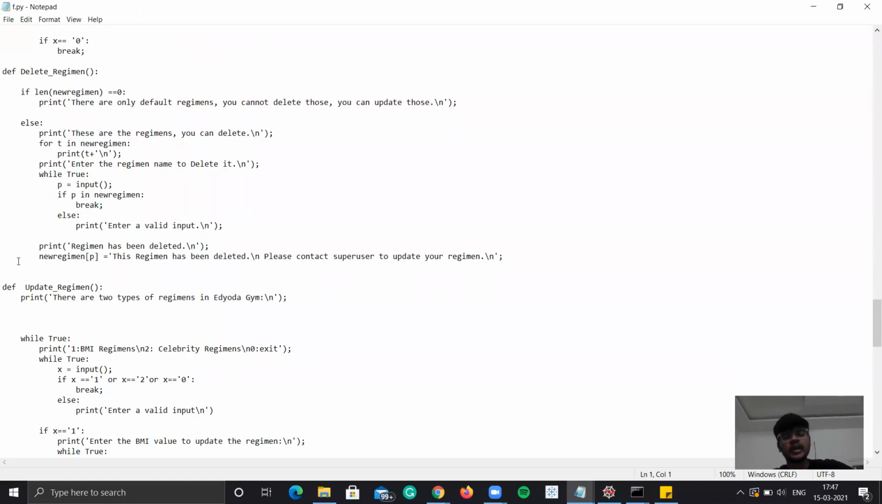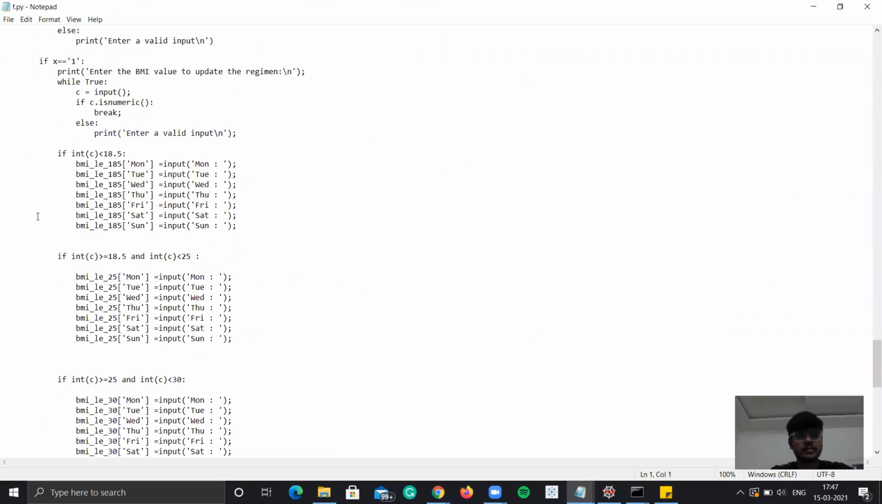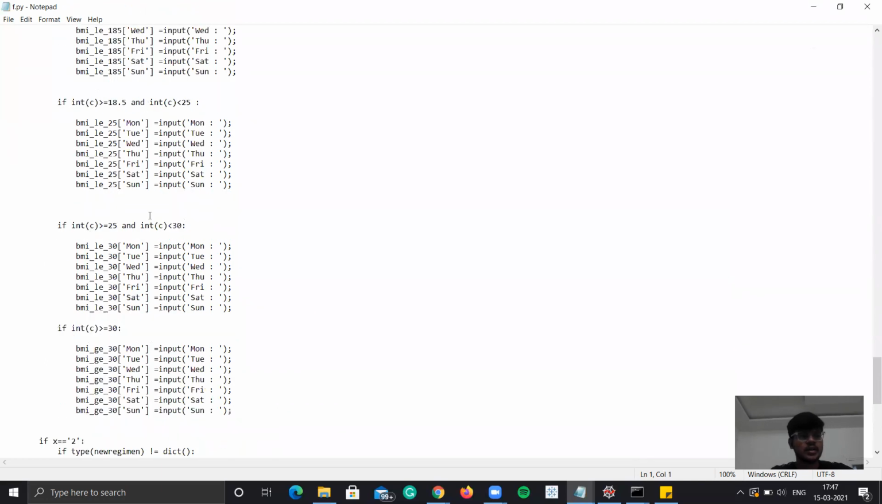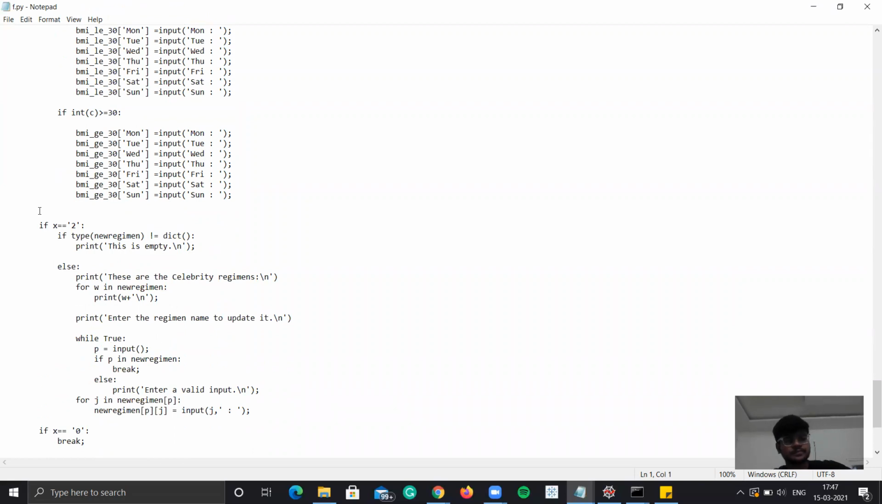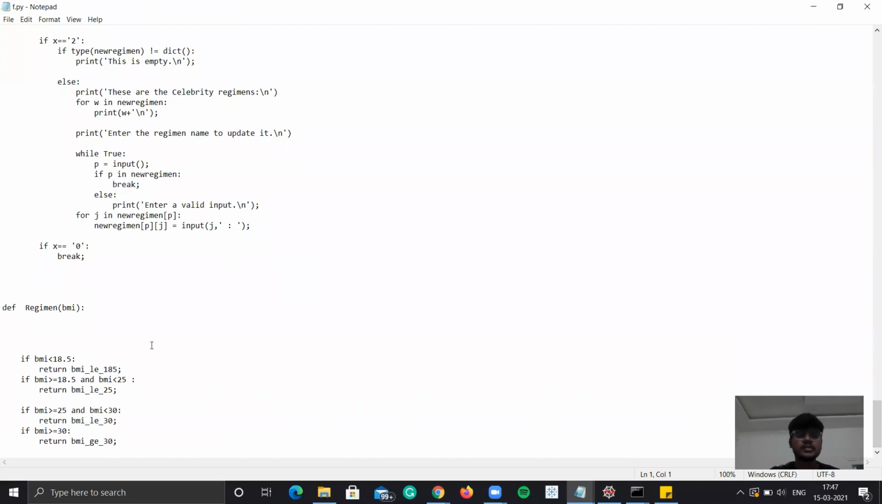So in update regimen, we can update any regimen, whether it belongs to BMI based or celebrity based. We can update both. So if it is BMI based, these are for updating BMI based. If it is the celebrity based regimen, this code is for the celebrity based regimen. And this define regimen helps us to assign the workout regimen for the members.